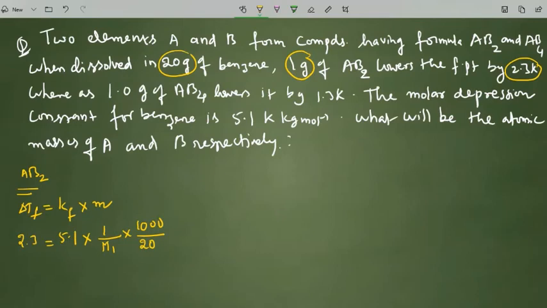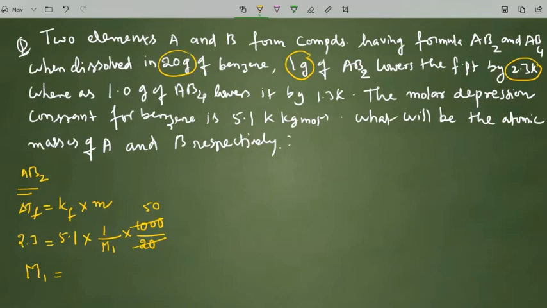After simplification, 20 into 50 is 1000, so it will get cancelled, and M1 becomes equal to 5.1 into 50 by 2.3.